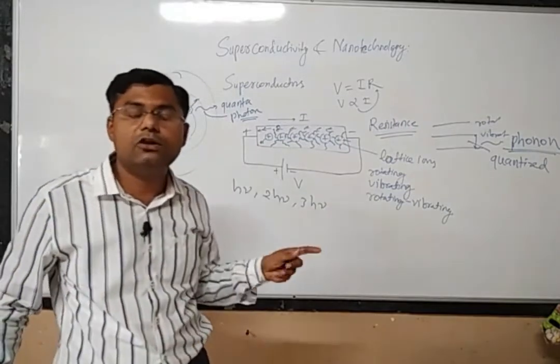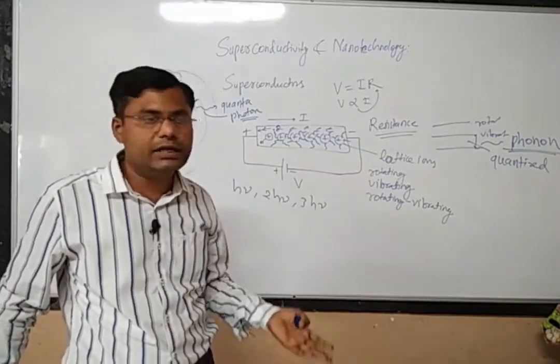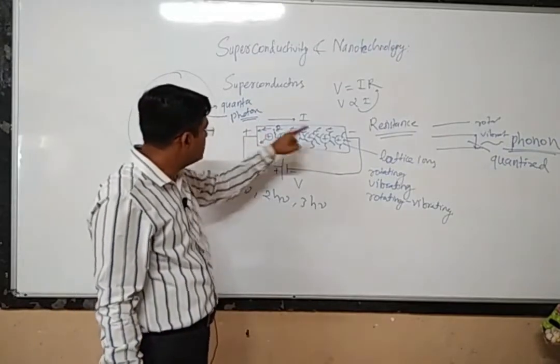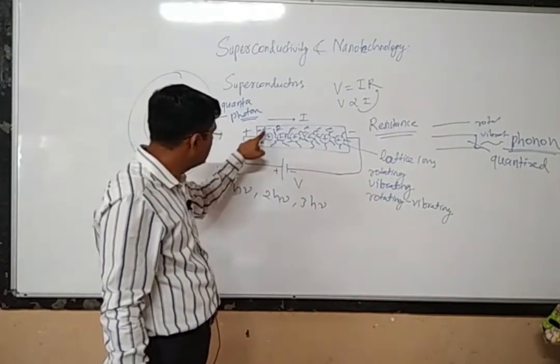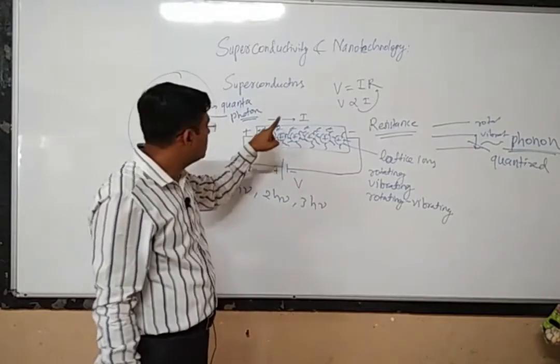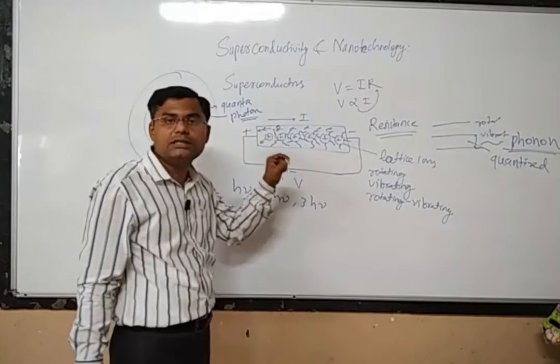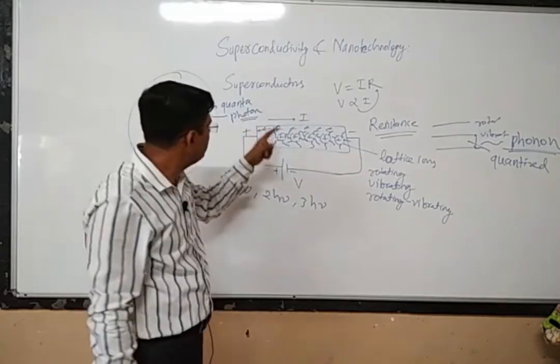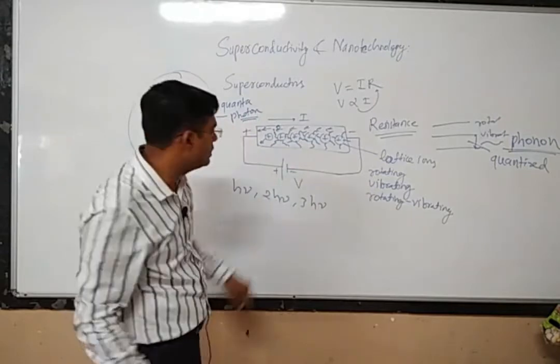Electron may be diverted or deviated into the other direction. Because of the presence of the electric field, the electron has to move in this particular direction, but because of the collision of the electron with the phonon, the direction of motion of the electron is now changed. It is scattered in some other direction, and the phonon is also scattered in some other direction.